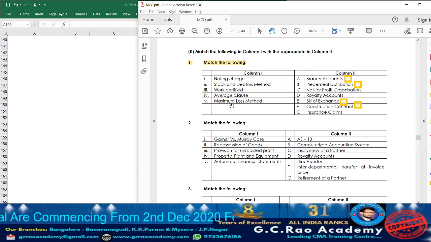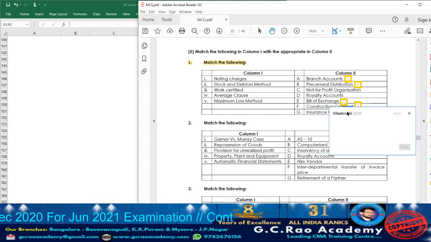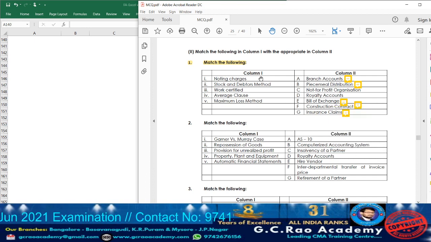Next we have insurance claim. Average clause is related to insurance claim. So for insurance claim, consider it as point number 4. Getting the point? So what will be the answer? Noting charges is bills of exchange, stock and debtors method is branch accounts, work certified is construction contracts, average clause is insurance claim, and maximum loss method is piecemeal distribution. Getting the point? So with that, the first question is completed. Now let us move on to the second question.